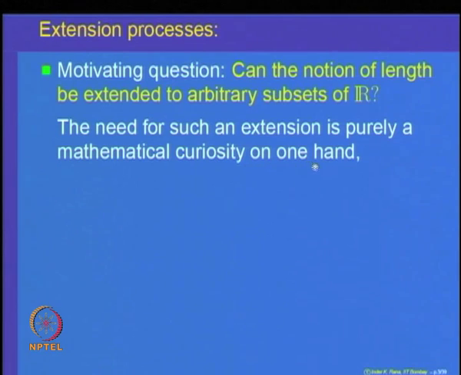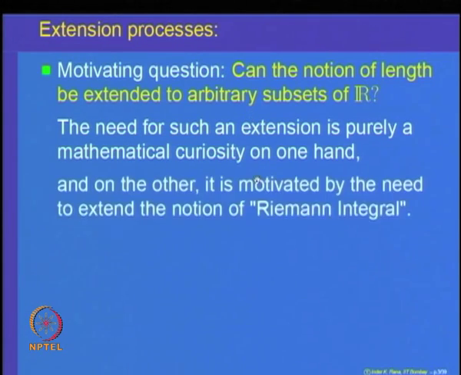So, the need for such an extension, one of course, is purely a mathematical curiosity: we have the notion of length for an interval, can we define it for an arbitrary subset. Another reason which is more important is that it arises from some problems in Riemann integration.